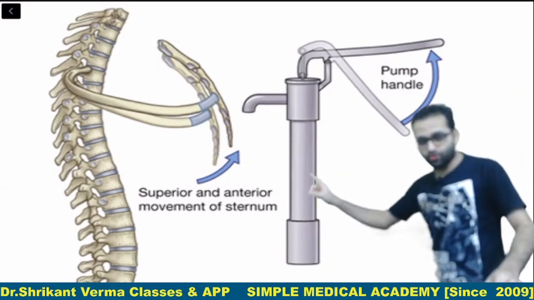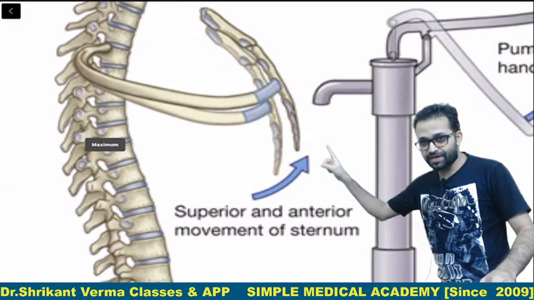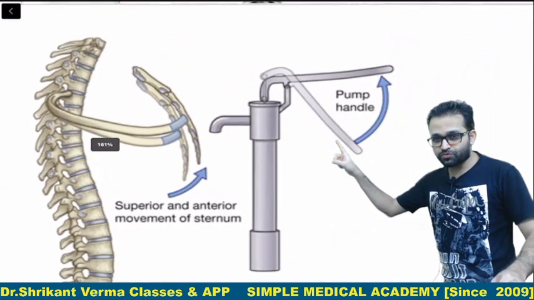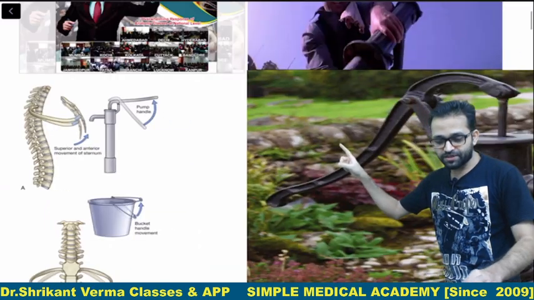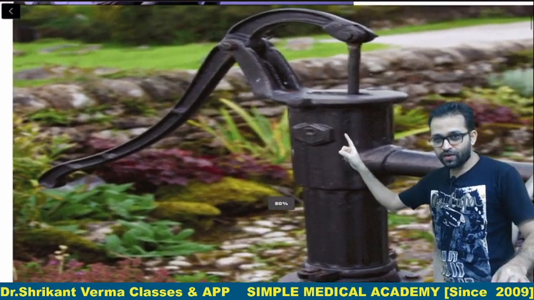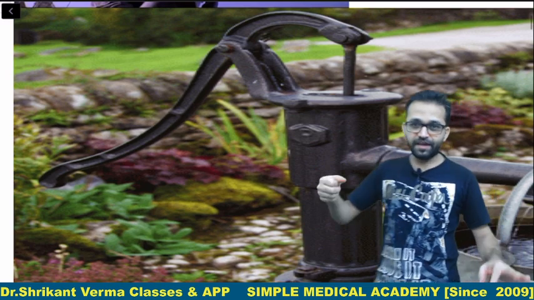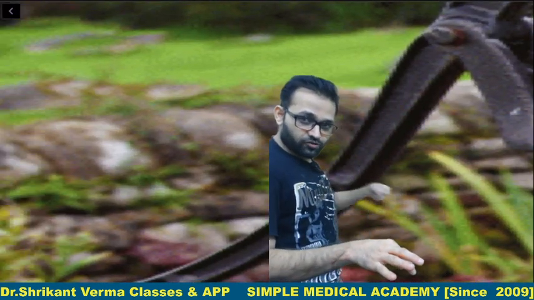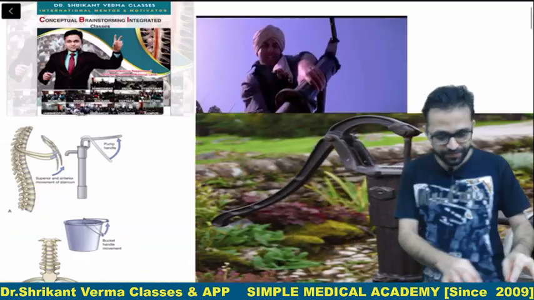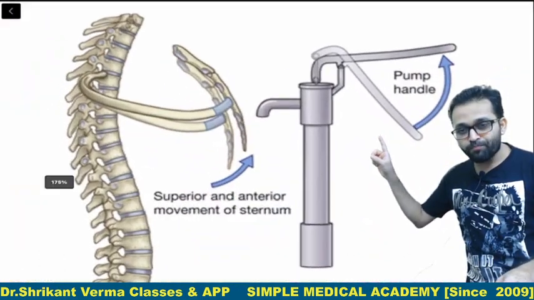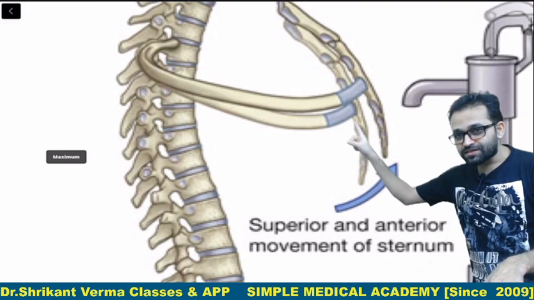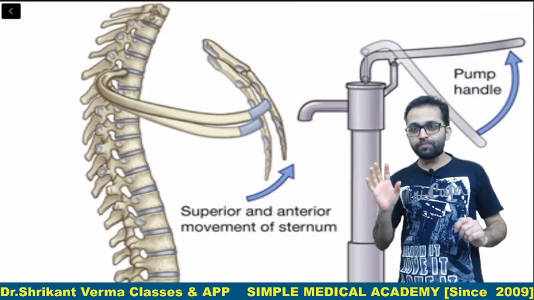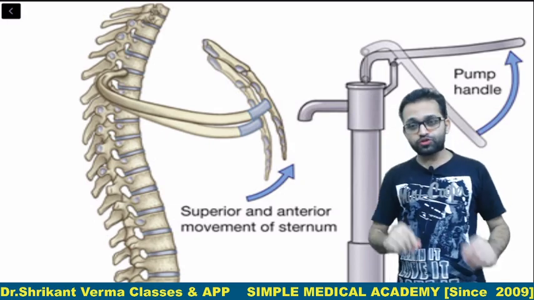When the sternum is elevating and depressing, it moves like the pump handle. The same movement is performed by the sternum as well as the anterior part of the attached ribs. So these show the pump handle movement, increasing the anteroposterior diameter.